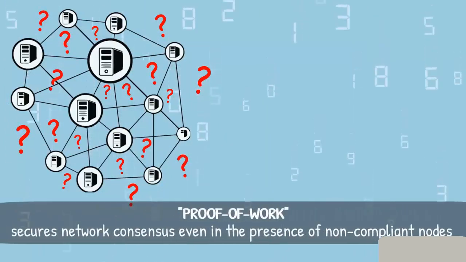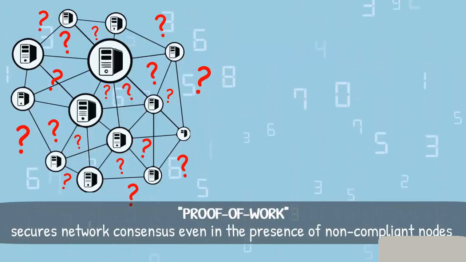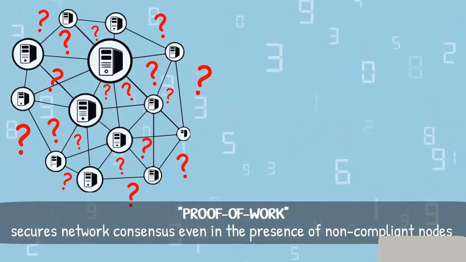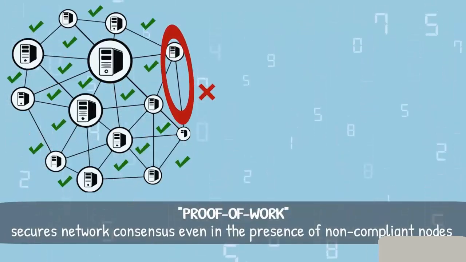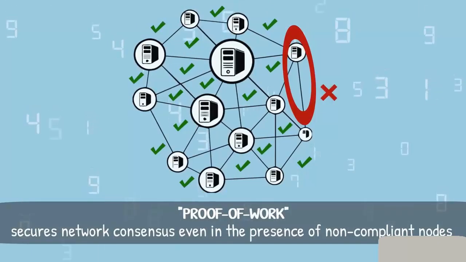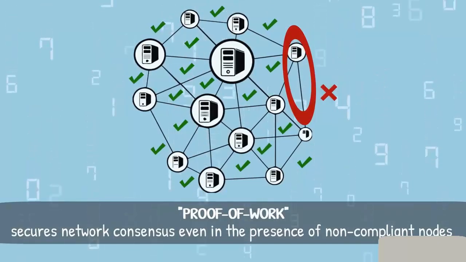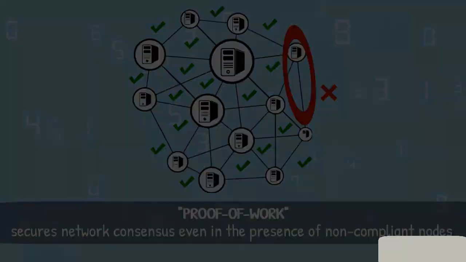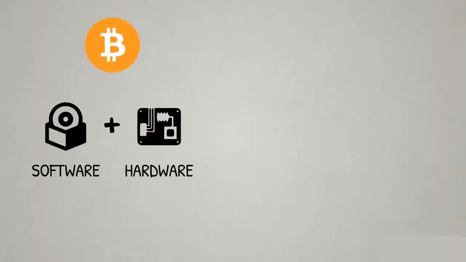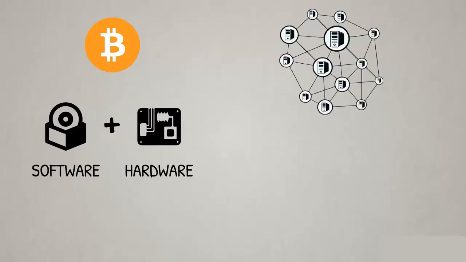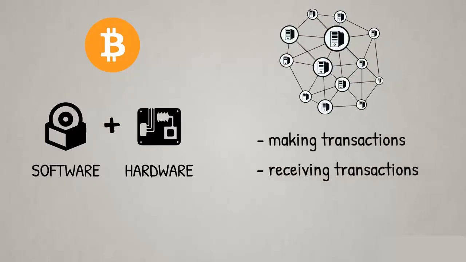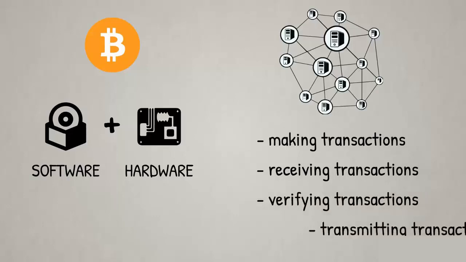Proof of work secures network consensus, even in the presence of non-compliant nodes. That is, even if there are some Byzantine generals who are not acting in the army's best interest, coordinated action can still be achieved. Let's see how this mechanism works in Bitcoin. As we all know, Bitcoin is a peer-to-peer network where all activities are done by its users through appropriate software and hardware. These activities include making transactions, receiving transactions, and verifying and transmitting transactions.